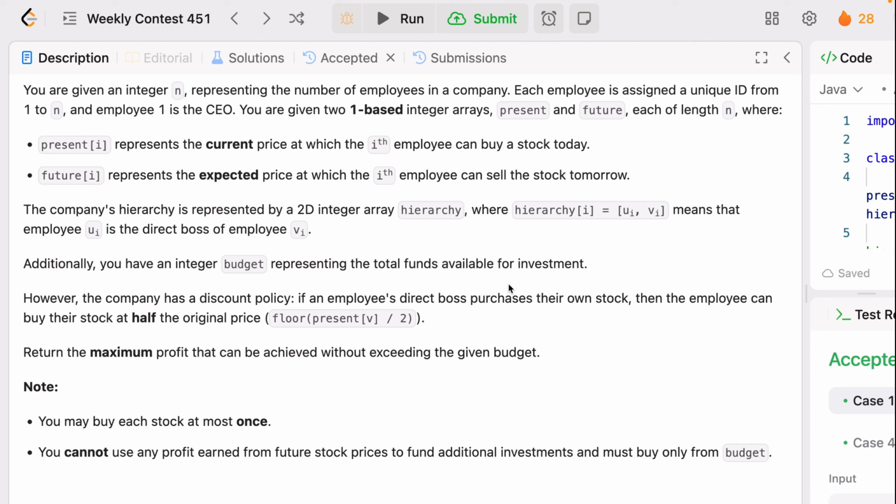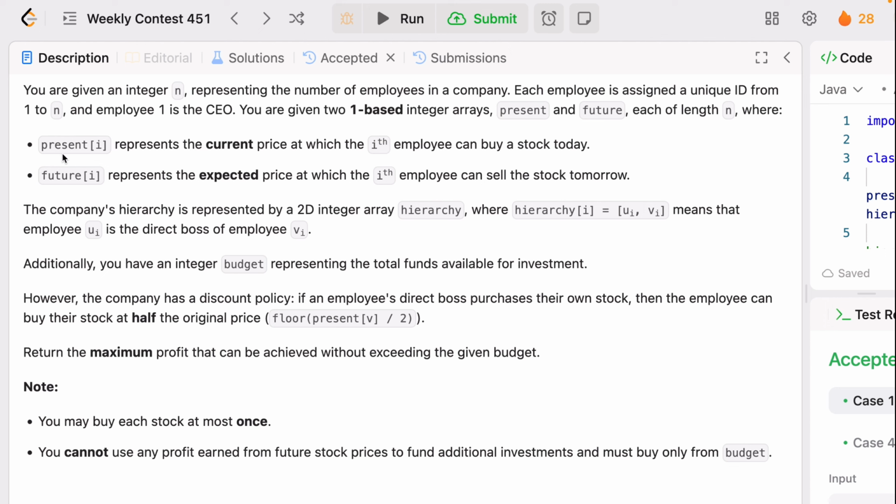Okay, so the statement is saying that you are given an integer n representing the number of employees in a company. Each employee is assigned a unique ID from 1 to n, and employee 1 is the CEO. You are given two 0-based arrays, present and future, each of length n, where present[i] represents the current price at which the ith employee can buy a stock today, and future represents the expected price at which the ith employee can sell their stock.